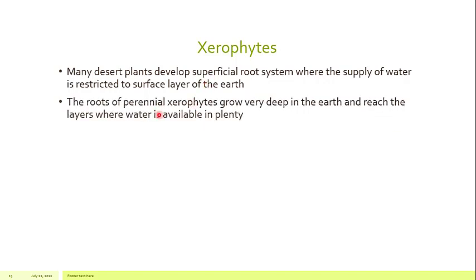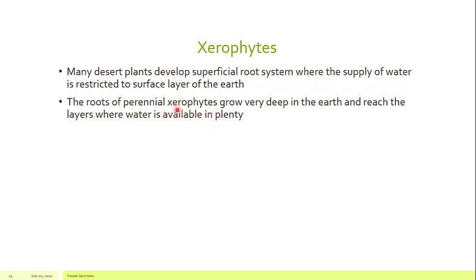The roots of perennial xerophytes grow very deep. As I have said, we are not talking about all the desert plants, but there are some plants which are perennial xerophytes. They grow for years. So they are perennial, they are not ephemeral, they are not seasonal. They have to grow their roots very deep in the earth and reach the layers where water is available. So both extremes are present.